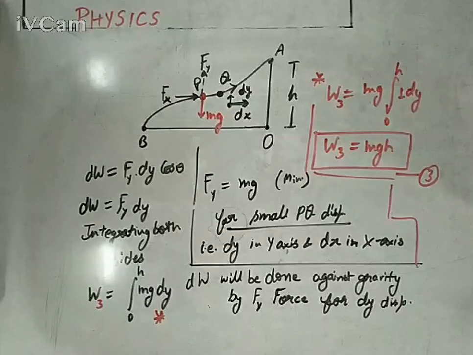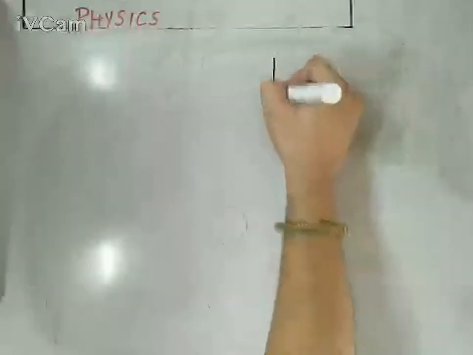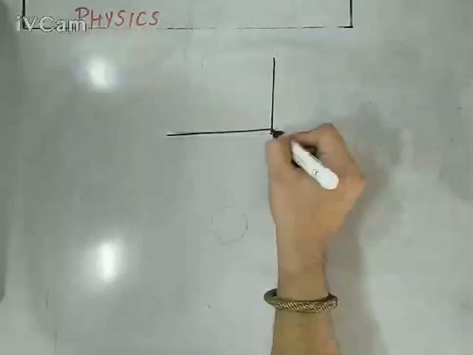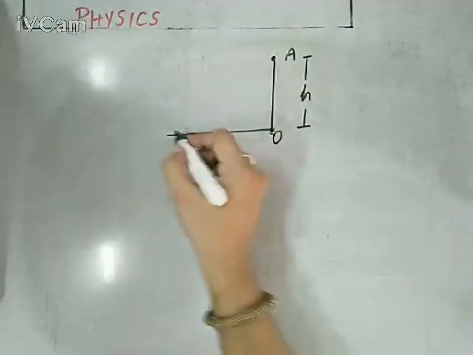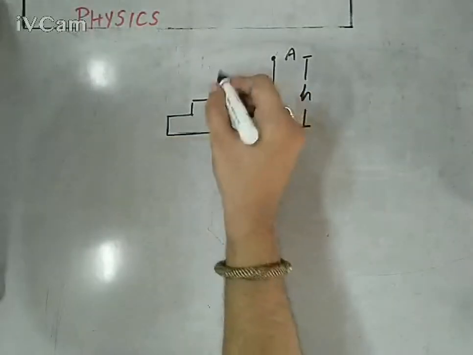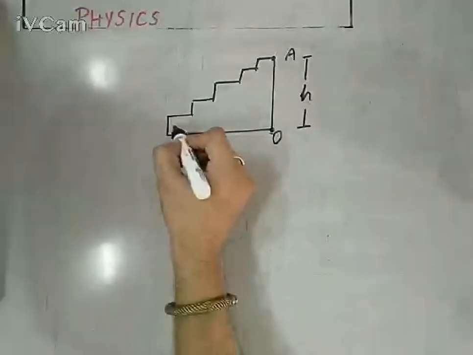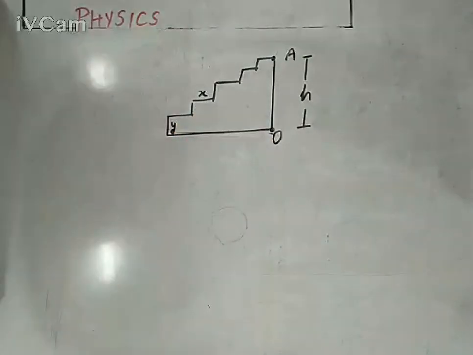Now if we talk about the fourth case, with the help of stairs, O, A, and this vertical displacement is h, and the body is being displaced by stairs, and each step is of y in height and x in length.